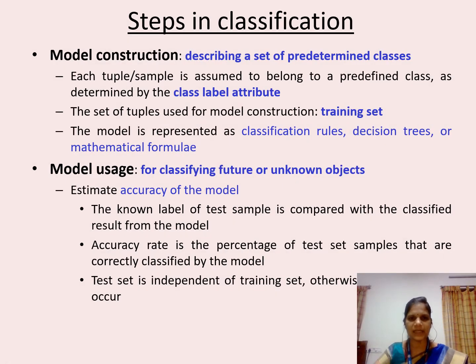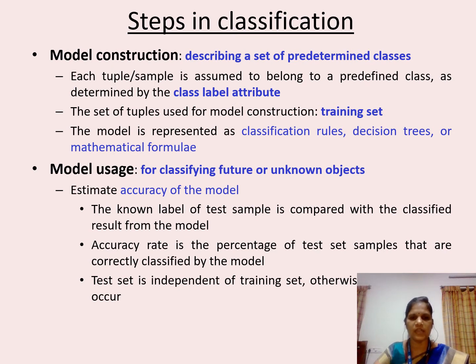There are two steps in classification. The first one is model construction and the next one is model usage. First, we will see what you mean by model construction. Here, we are going to describe the set of predetermined classes. Each tuple or sample must be accompanied by a class label. The set of tuples used for model construction is your training set. The output of the model will be in the form of classification rules, decision trees, or mathematical formulae.